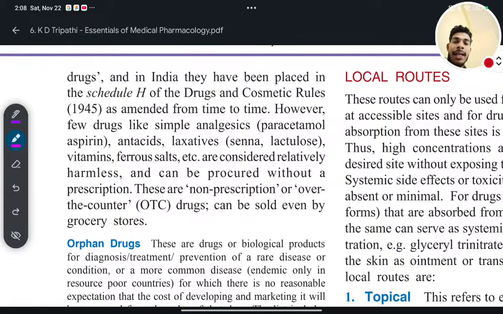And in India, they have been placed in Schedule H drug. A few minutes ago, I mentioned this. In India, they all are scheduled under Schedule H drug, under Drugs and Cosmetics Rules 1945, as amended from time to time.